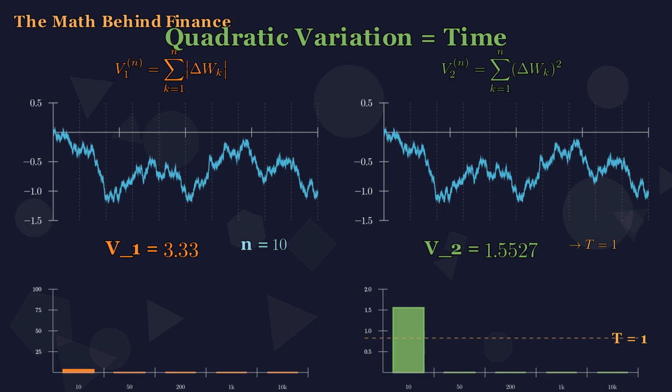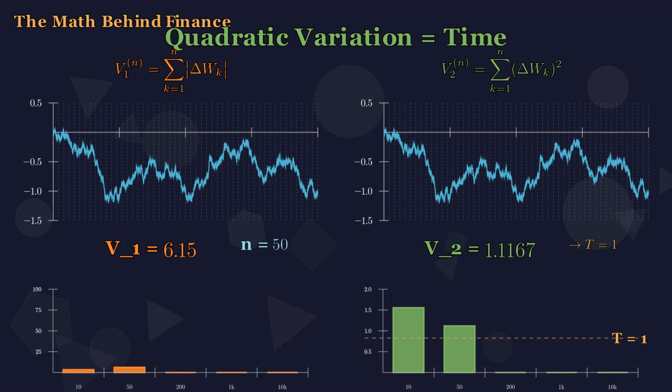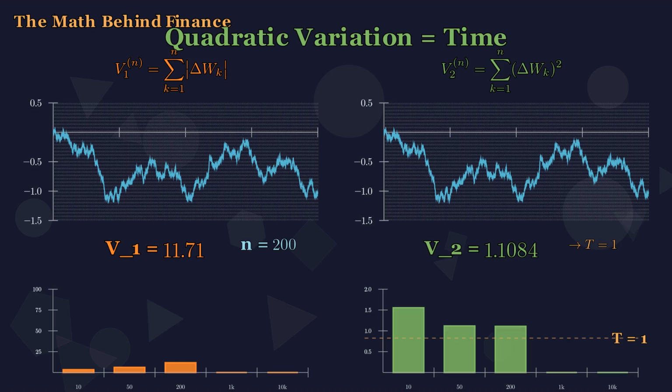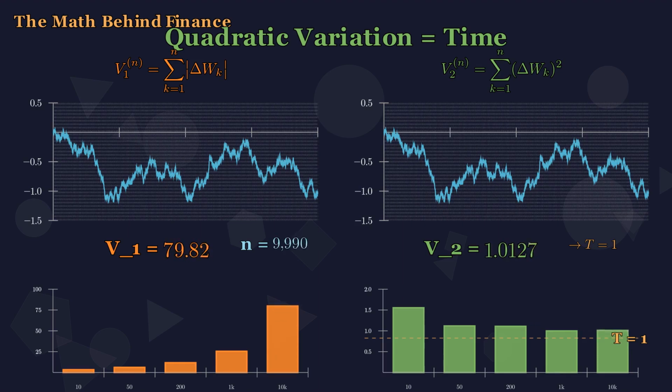10 pieces. V1 is 3.3. V2 is 1.5, quite off with large scatter. 50. V1 6. V2 1.1. 200. V1 11.7. V2 1.11. 1,000. V1 25. V2 0.99. 10,000. V1 80. V2 1.01. V2 is locked onto t. Not just for this specific path.